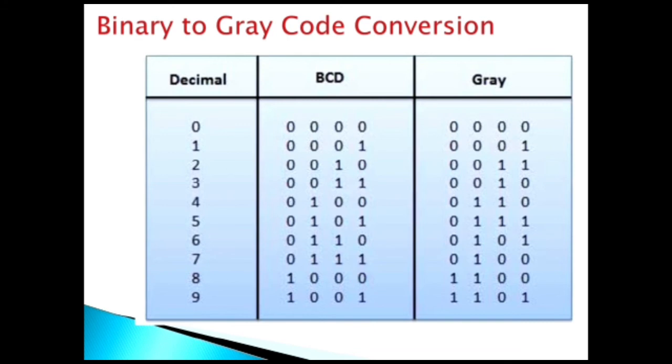Due to this it is used in applications in which the normal sequence of binary numbers generated by the hardware may produce an error or some ambiguity during the transition from one number to the next number. So the gray code is used to remove this kind of ambiguity.